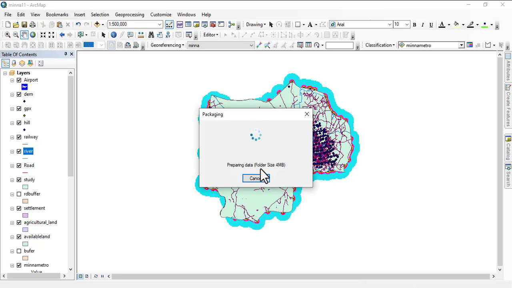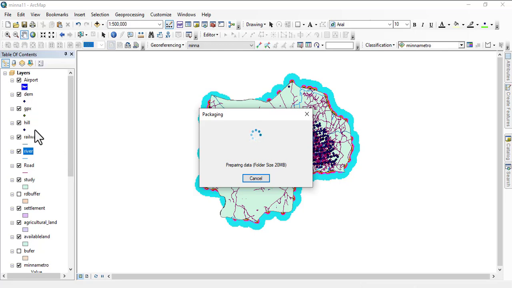So it's processing; see the folder size, 4 MB. Like that, it's going to zip all of these things into a map package, so everything will be stored inside 20 MB.